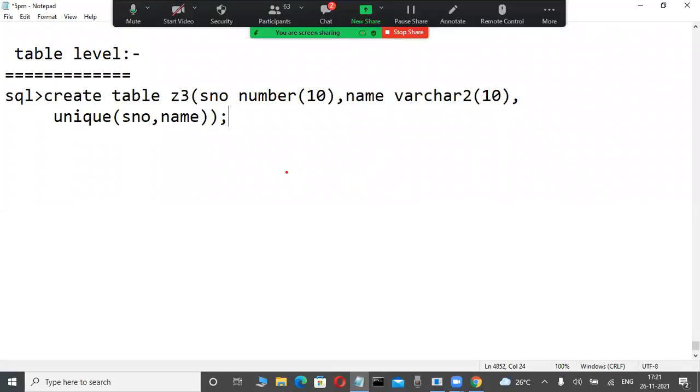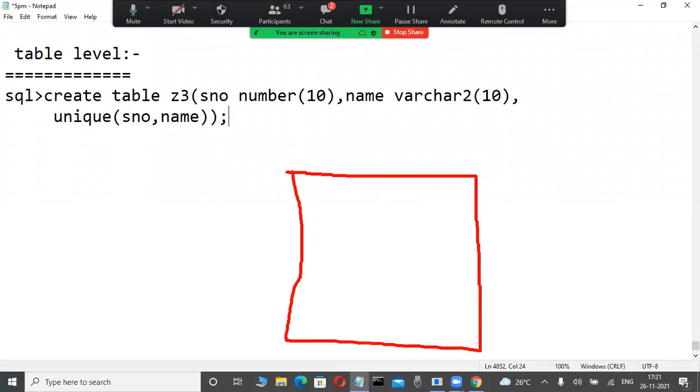Observe here. This is a Z3 table. Slowly observe here. You are telling correctly, first time, very good. This is the Z3 table, which you recently created. But here two columns are there.